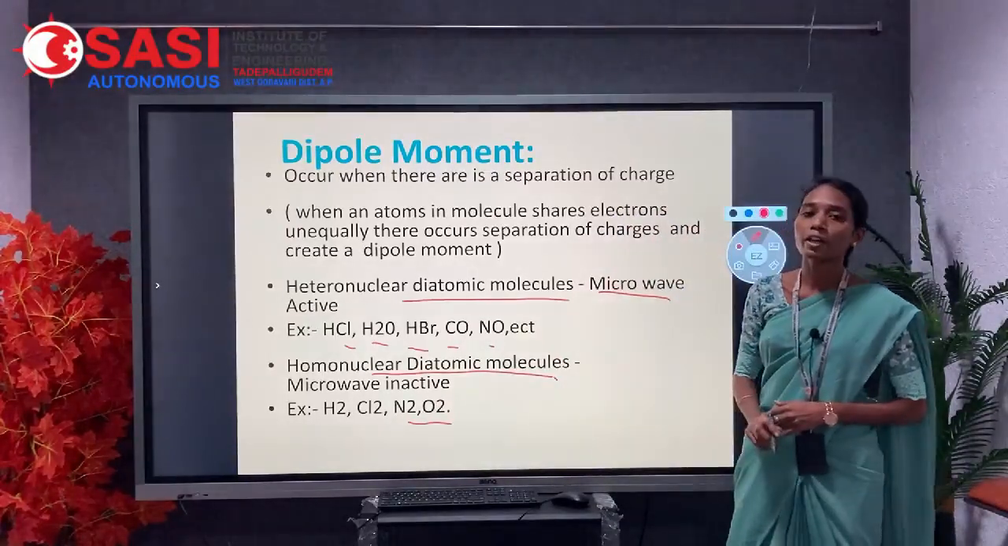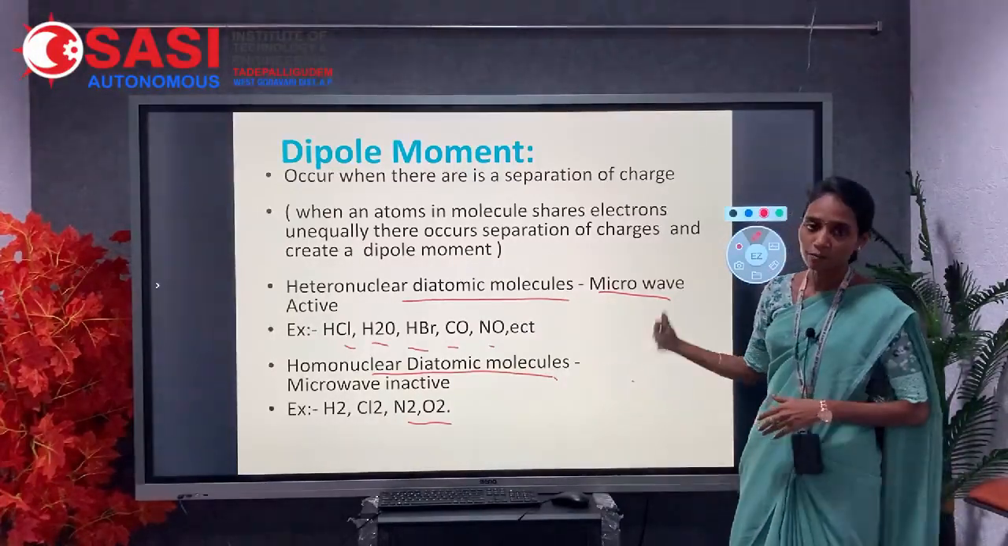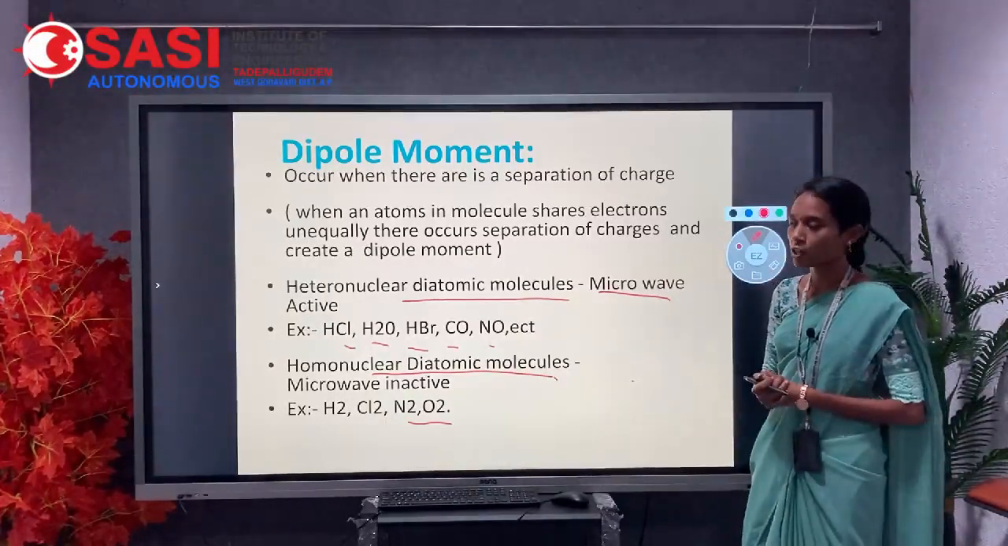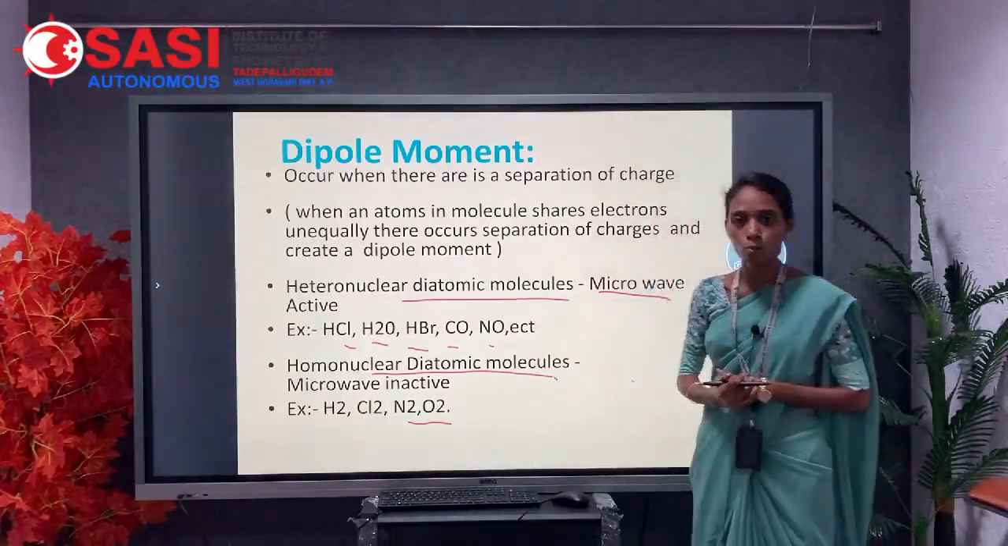These are microwave inactive. These molecules cannot show microwave spectroscopy or rotational spectroscopy because they don't have a permanent dipole moment.